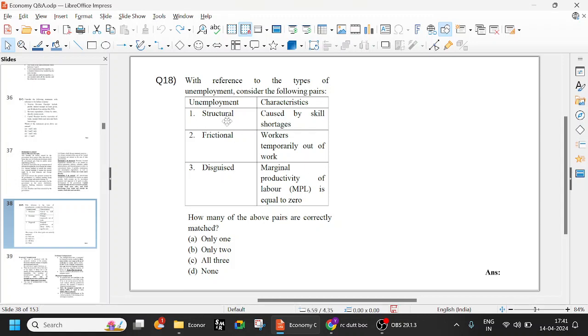Structural unemployment is caused by skill shortage, it is long term, with growing population, less capital formation, all that. Frictional unemployment means workers temporarily out of work, which is correct. Disguised unemployment means marginal productivity of labor is zero. All three are correct, right? Answer C, all three are correct.